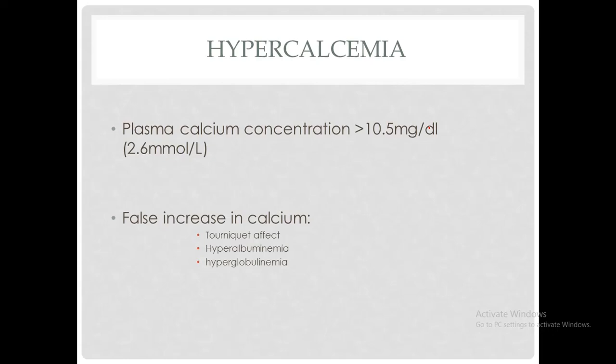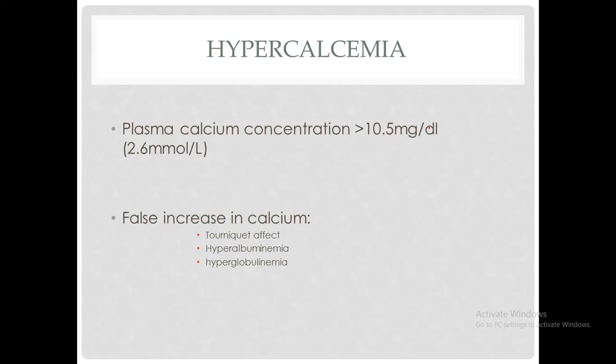The next disorder is hypercalcemia. It is a plasma calcium concentration of more than 10.5 mg per deciliter or more than 2.6 millimole per liter. A false increase in calcium could also be observed in cases of tourniquet effect. Tourniquet effect is when the patient's arm has been tourniqueted, for example for blood transfusion, and due to a long tourniquet time there may appear to be an increase in calcium levels.